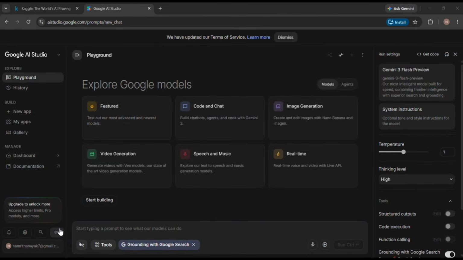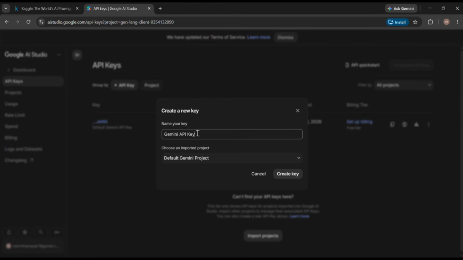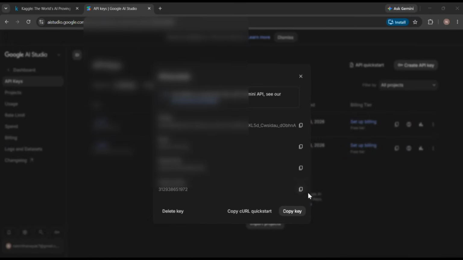So in the left bottom, you can see get API key, this key symbol. Just click on that. Click on create API key and you can name your key here. Just click on create key. So here you'll get the key details. You can just copy key and make sure you're not sharing your key with anyone. This is very sensitive details. So never share API key details with anyone. You can just copy key and you can work on Kaggle. So that's how we create a key.